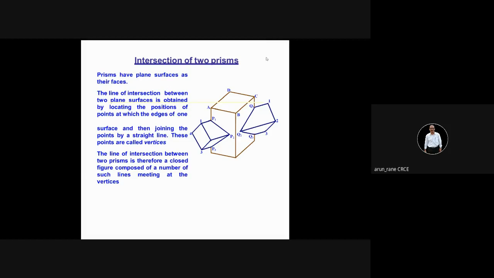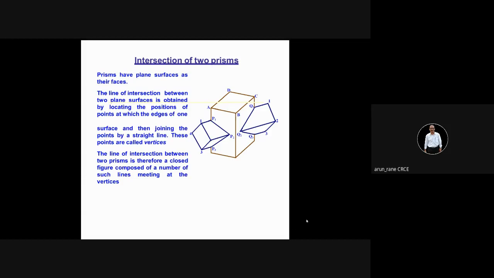The VP is the vertical plane, and this is your horizontal plane. Imagine you open your notebook: one side is the horizontal plane, another is the vertical plane, the two kept perpendicular to each other. The parallel one is your horizontal plane, and the 90-degree one is your vertical plane.